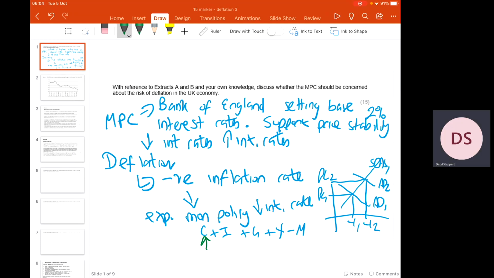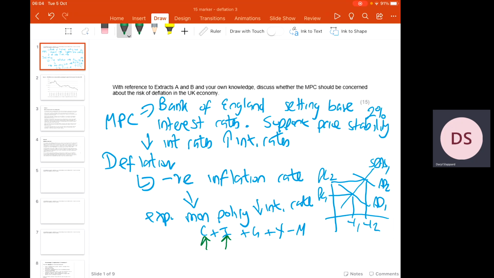What it would also do, though, is stimulate a growth in investment. Remember, investment is spending by firms on capital goods. So if borrowing is now cheaper for firms, then firms will borrow more to invest back into their businesses. So more C and I would create demand pull inflation, and that would therefore tackle those negative inflation rates across the economy.